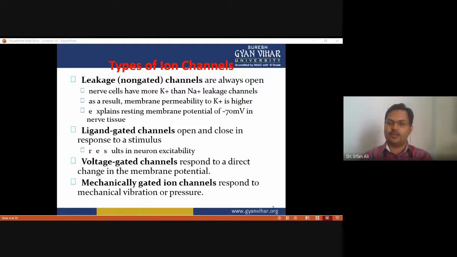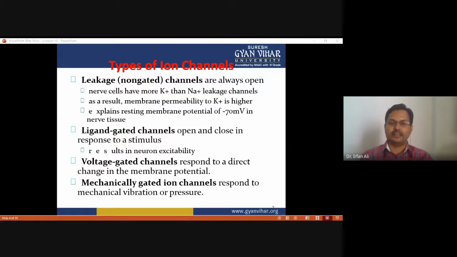Okay, which open or close in response to a stimulus or when a certain ligand binds with these ion channels. The third type of ion channel is the voltage gated ion channel. These voltage gated ion channels open or close in response to a change in the membrane potential.